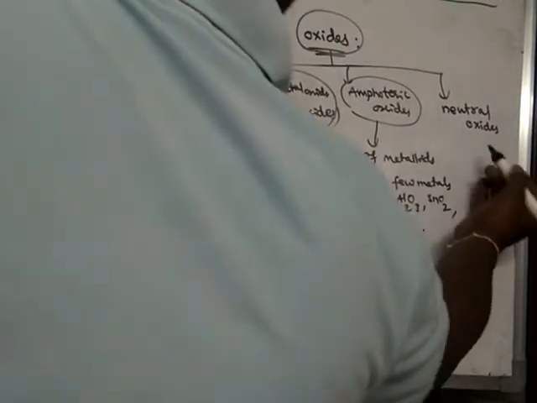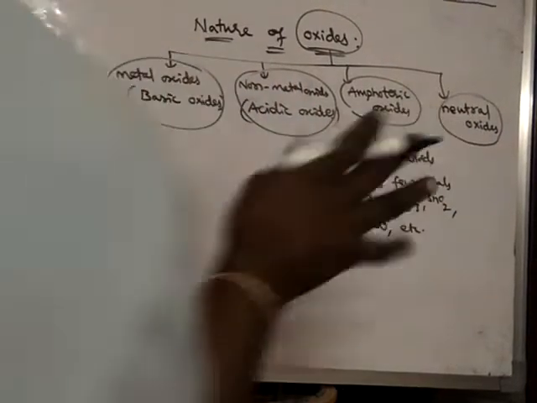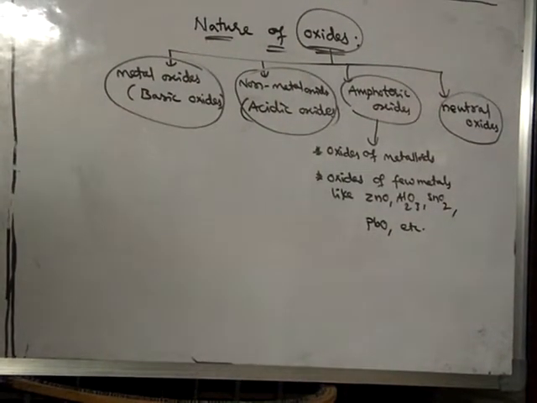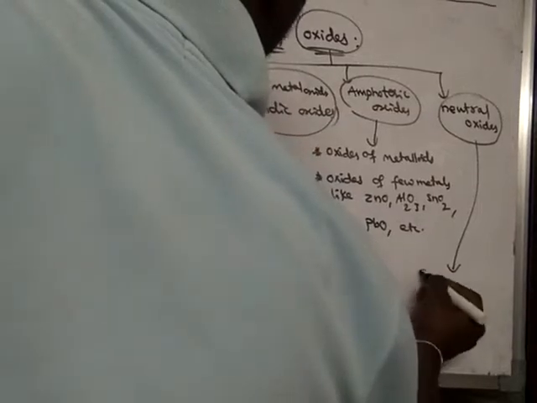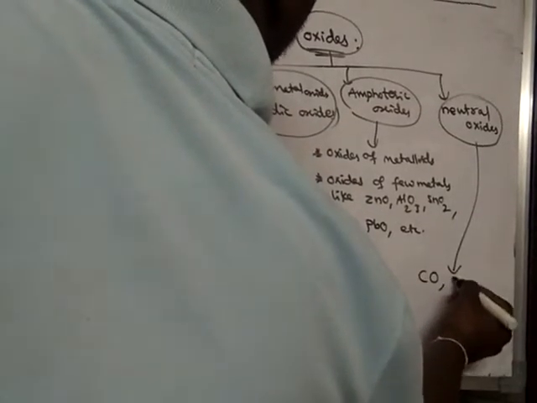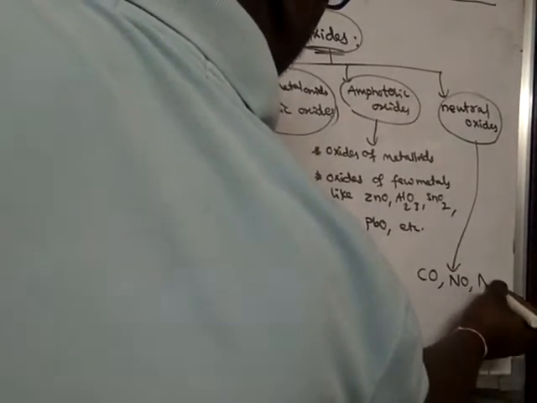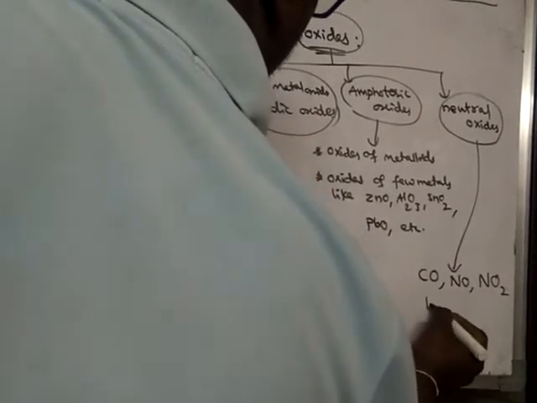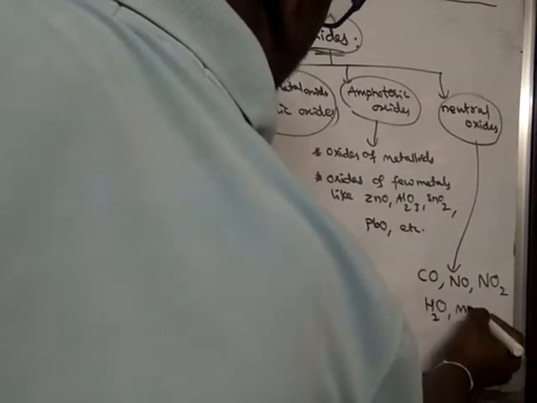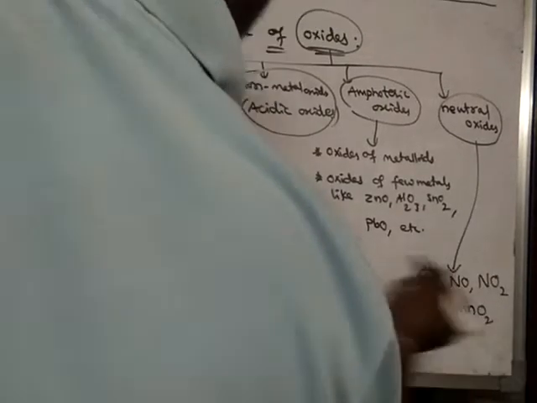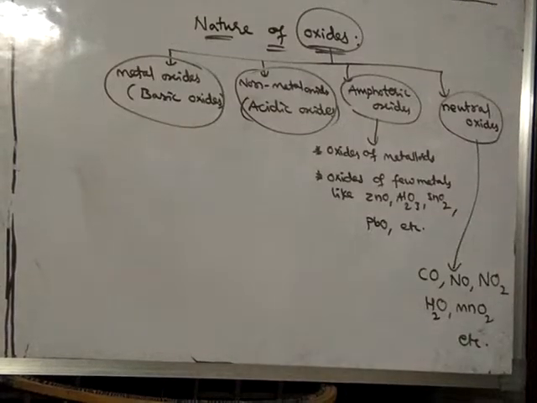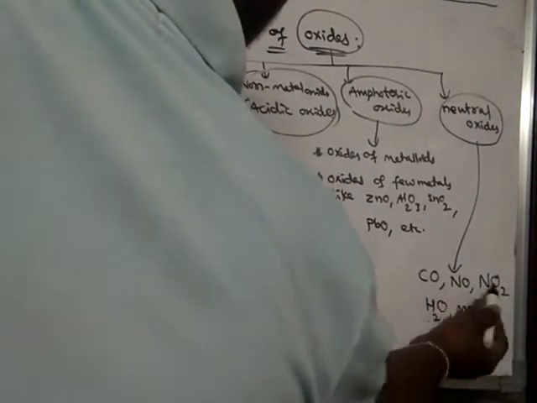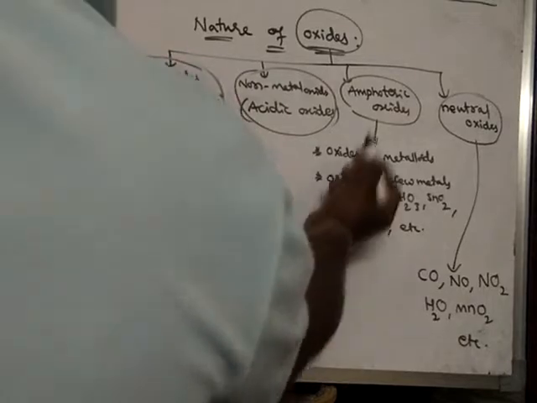And neutral oxides. What are neutral oxides? That means they neither show acidic nature nor basic nature. Such oxides are said to be neutral oxides. Examples: carbon monoxide, nitric oxide, nitrogen dioxide, water, MnO2, etc. So try to remember the neutral oxides and even the amphoteric oxides.